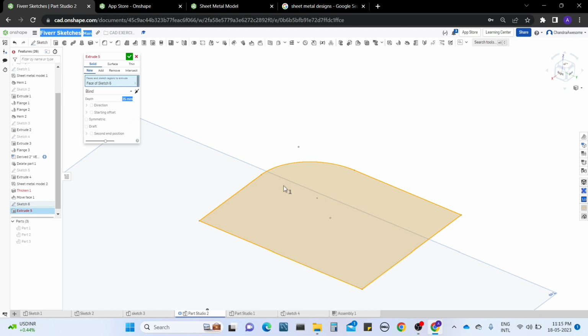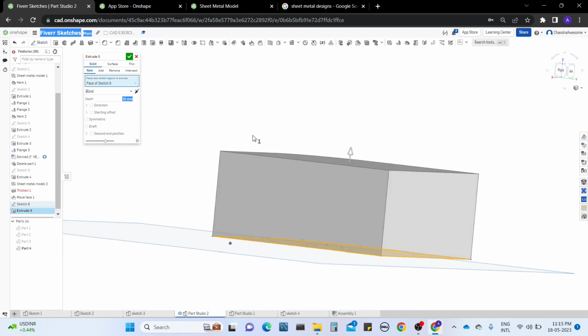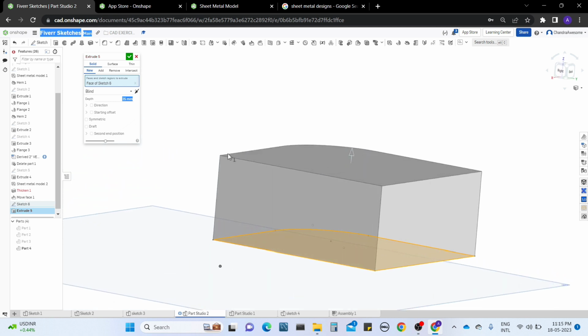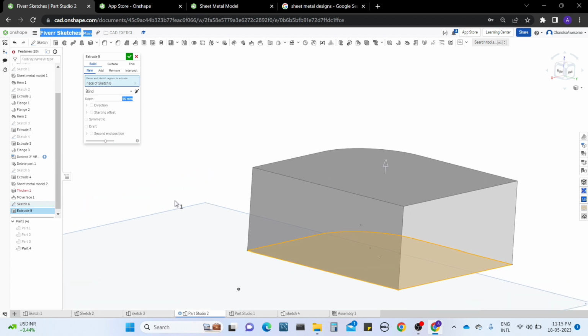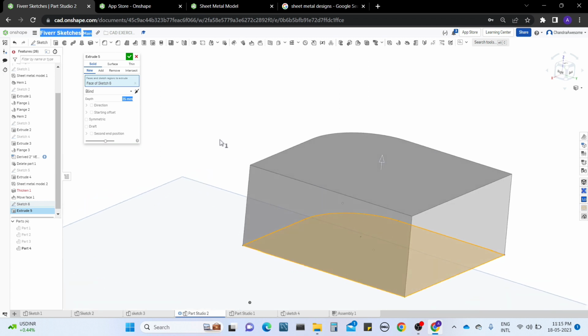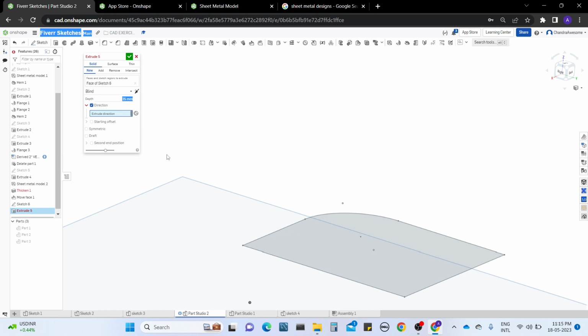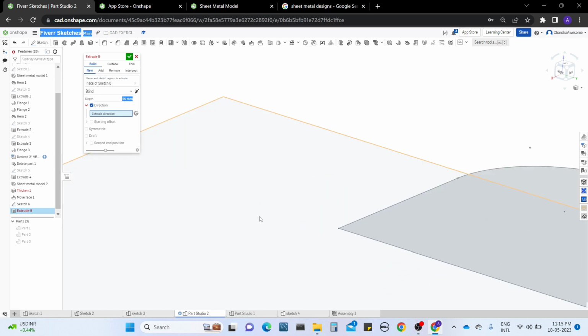Click on it, and when you click on it, it is extruded in the direction parallel to the plane. But I want to extrude in another direction, so how can we do that? Here we have a tool called the direction tool. Check mark on it, and it asks in which direction you want.